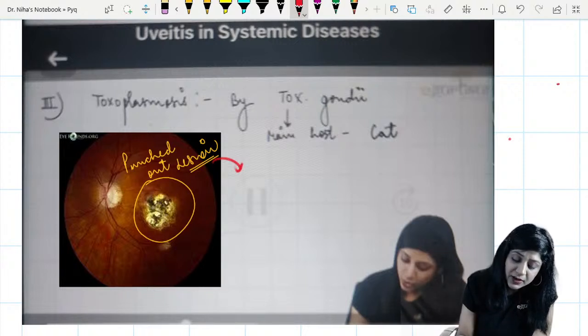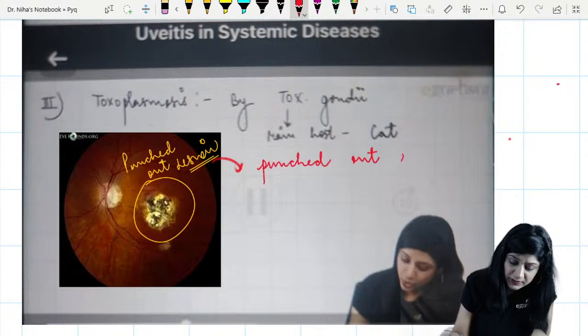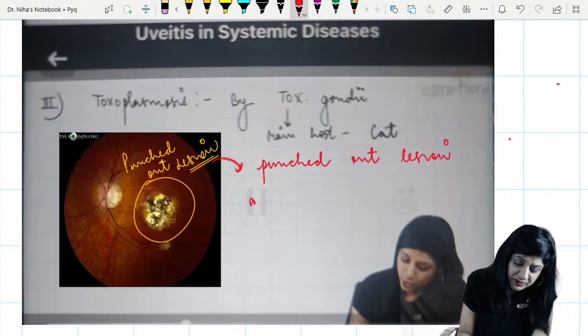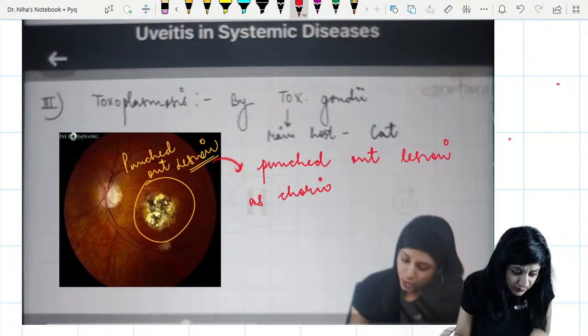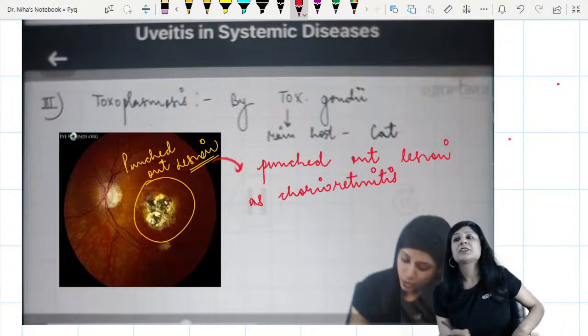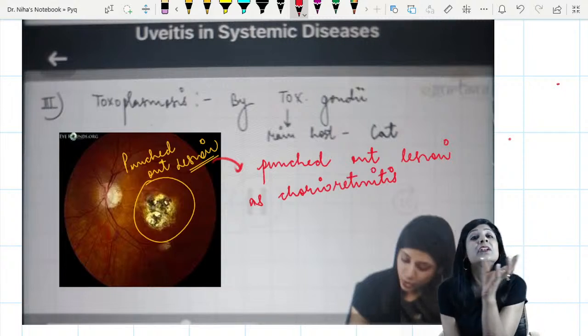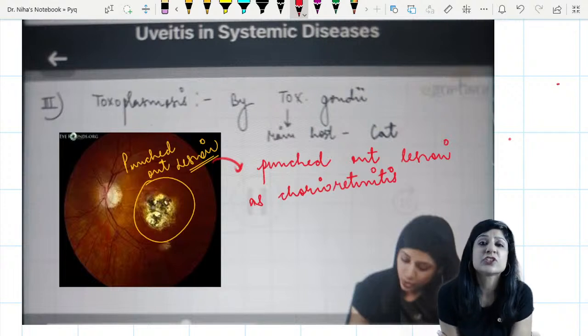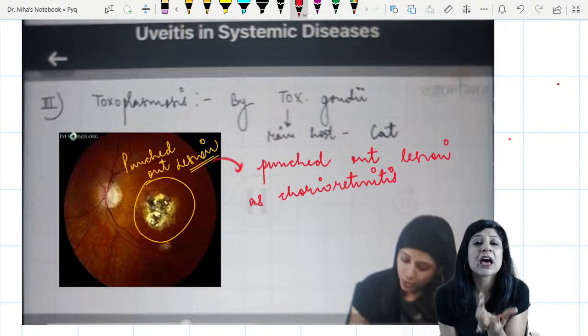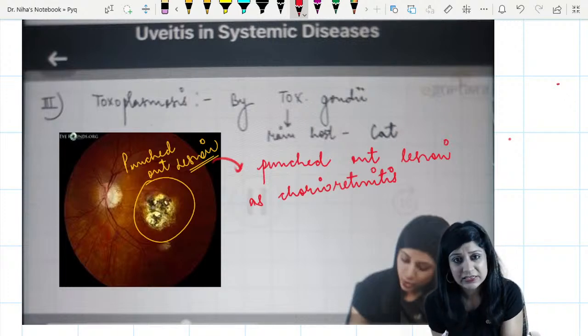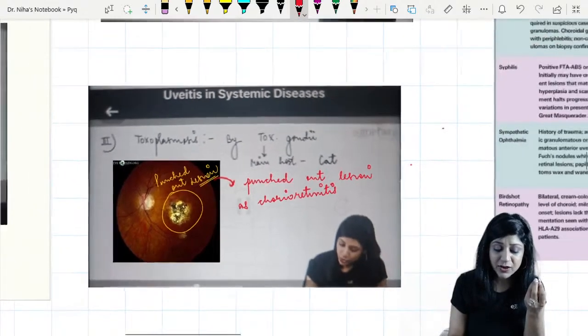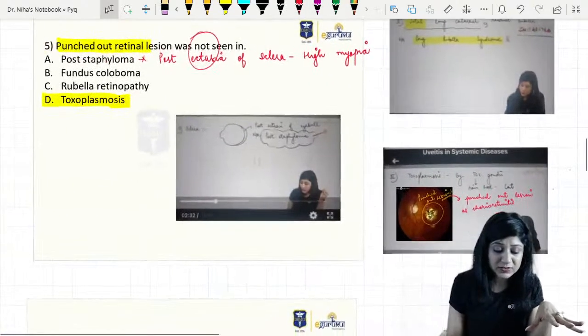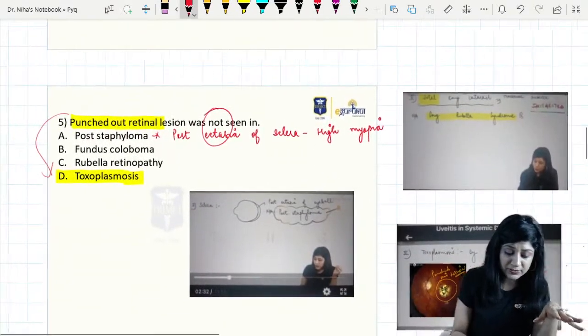Punched out lesions, you are getting the punched out lesion as chorioretinitis. So see, punched out lesion is a definite term used for a series of lesions where defects are found at the RPE level, choroid and the retina. So basically out of these four options, this is actually found in toxoplasmosis.